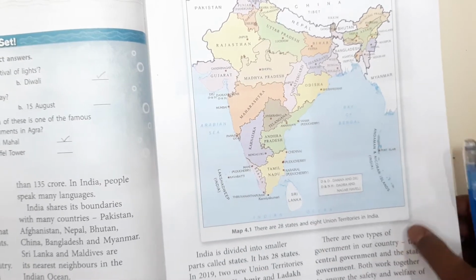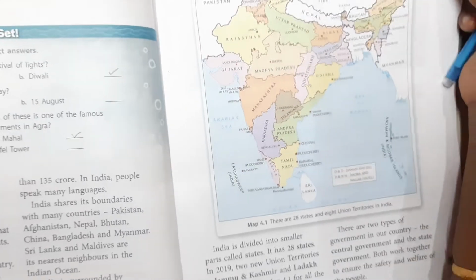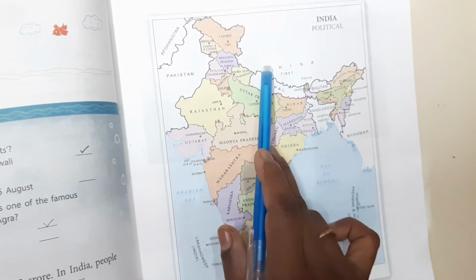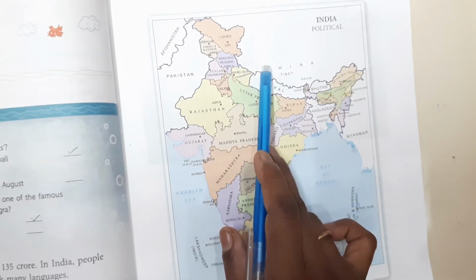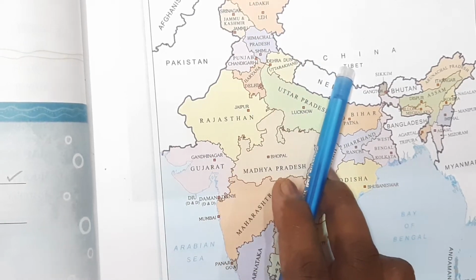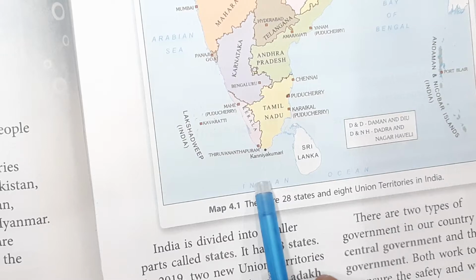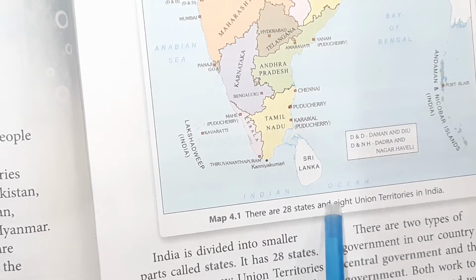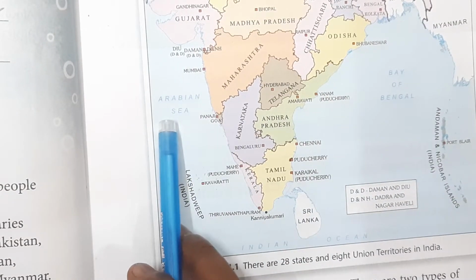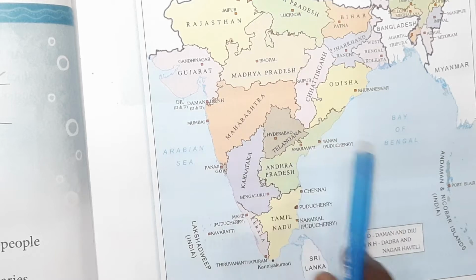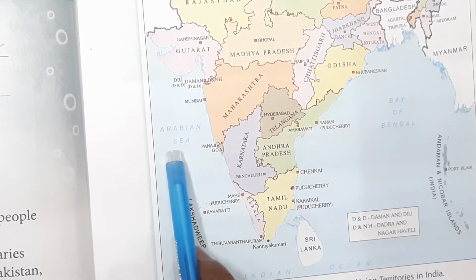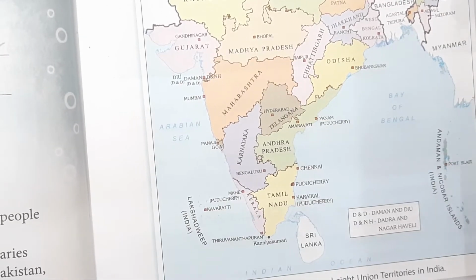Now, what are the natural boundaries surrounding our India? Himalayan mountain ranges in the north, Bay of Bengal in the east, Indian Ocean in the south, and the Arabian Sea on the west. These are the boundaries of our country.